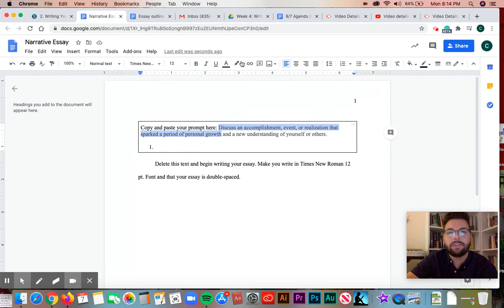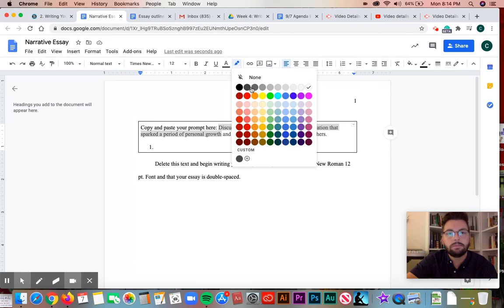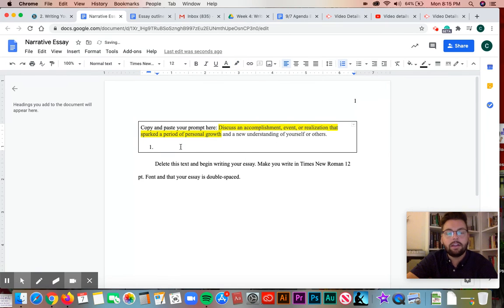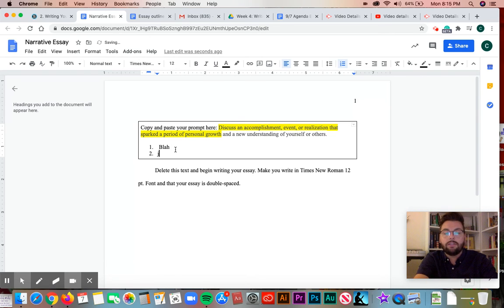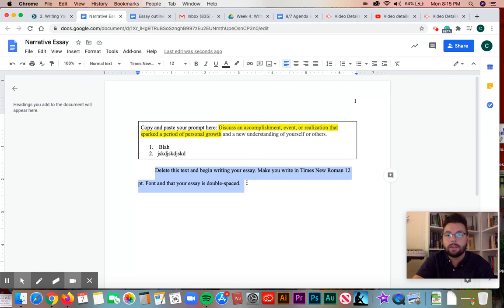So let's say I thought this was the first part of my chunk. Boom. I want to chunk that yellow. Then I'm going to start writing here. And that's how I'm going to chunk that. Then, as you'll see, after I've chunked it, I'm going to begin writing my essay. So all you should have on this page is your chunked prompt and then what you are typing in for your answer chunks or your question chunks. And you're going to delete this text and begin writing your essay.